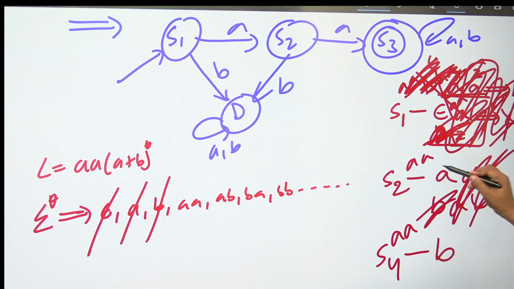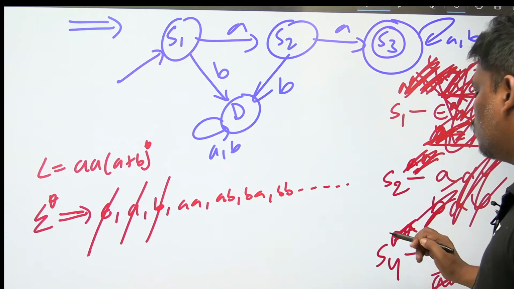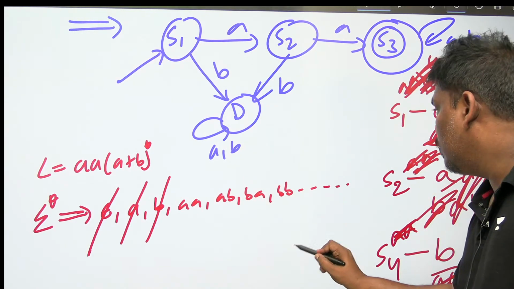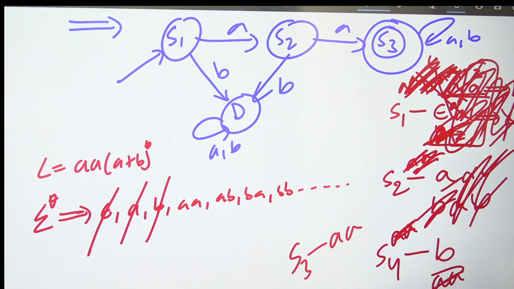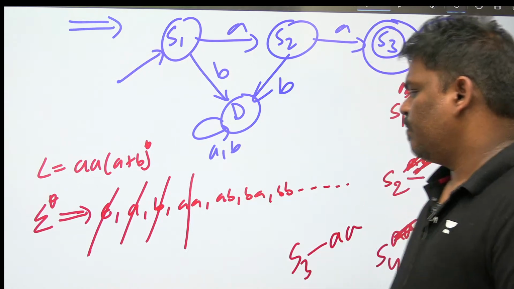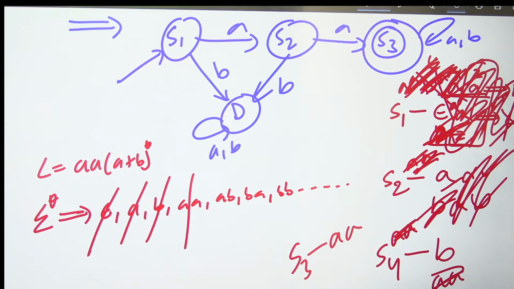Can I keep double A in the second equivalence class? By adding epsilon, double A goes to final, but single A does not go to final, so double A does not belong here. Can I keep double A here? By adding epsilon, double A goes to final, but single B does not go to final, so you cannot keep it here. So this goes to some other equivalence class. If you observe clearly, four equivalence classes have come.